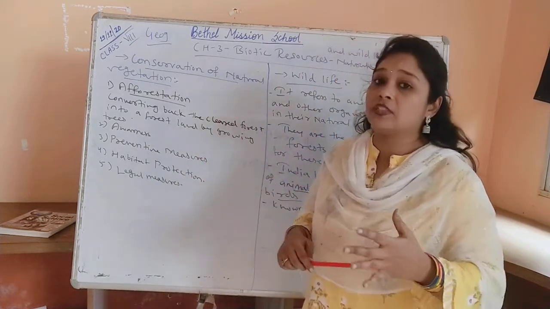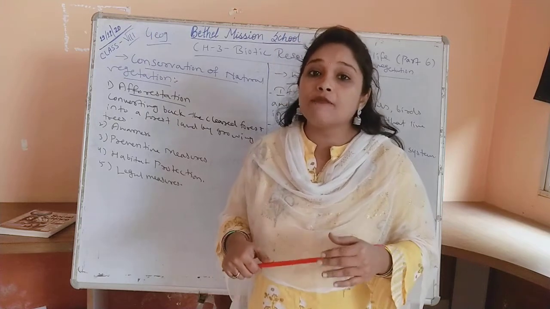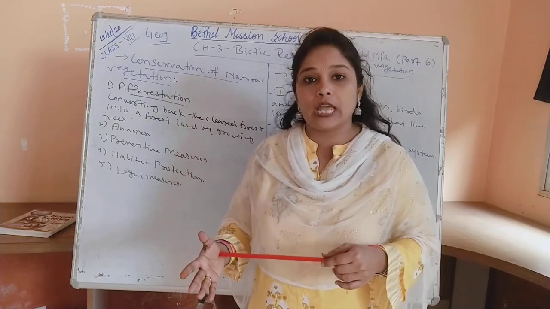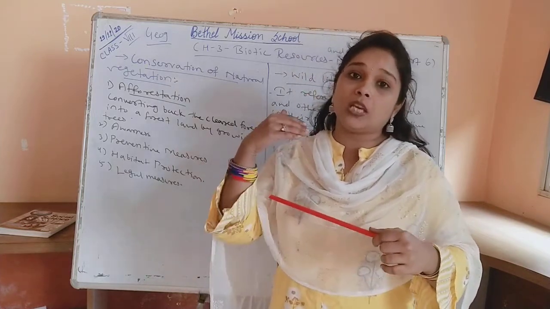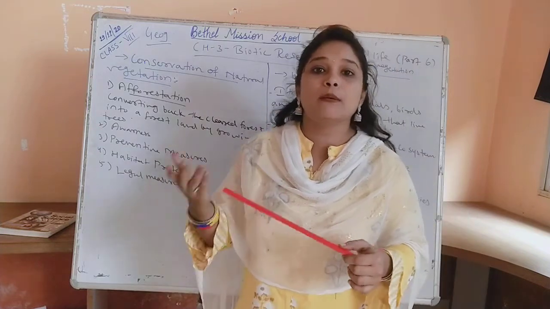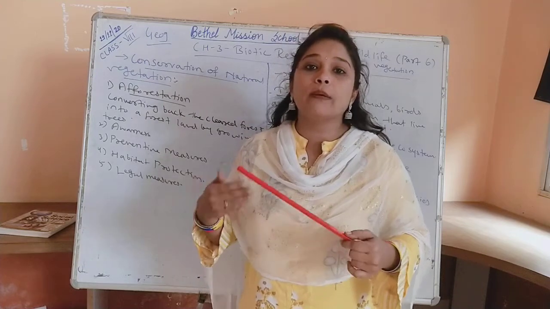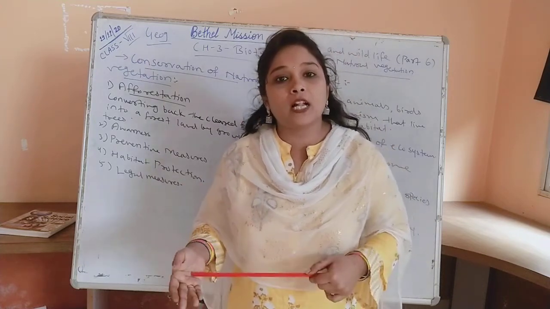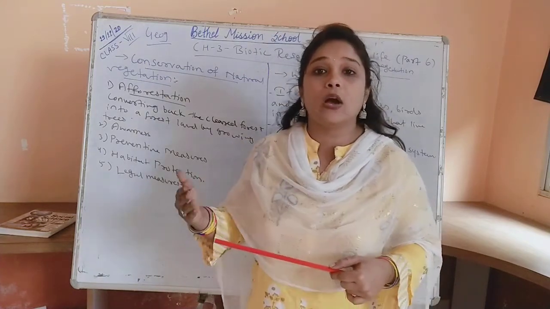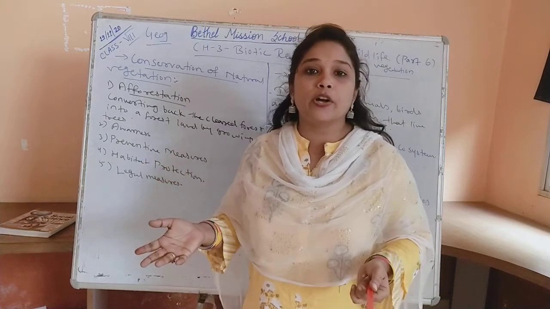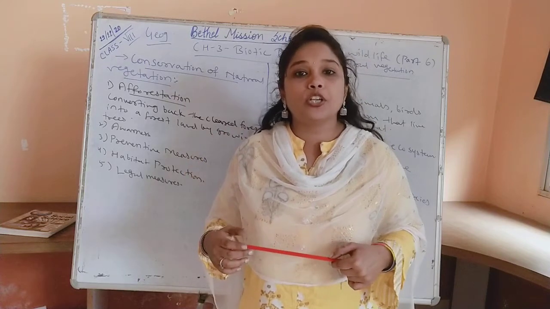Now first, as we have seen, the exploitation of natural vegetation is because of deforestation, because of industrialization, to make industries and factories, and because of the increasing population, we need to expand agricultural activities for growing more food grains. For expanding agricultural activities, for industries and for residential purposes, we are cutting down forests and clearing forest areas, which is called deforestation, one of the causes of the exploitation of natural vegetation.